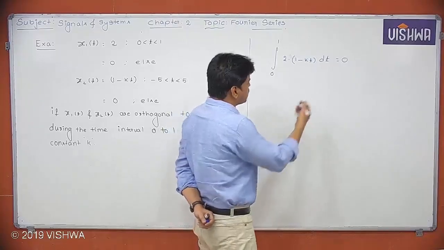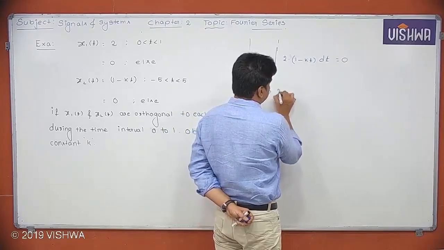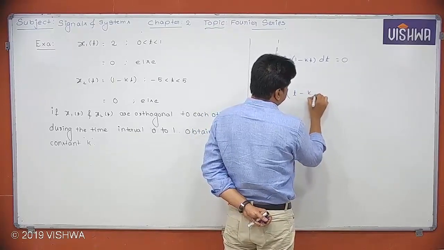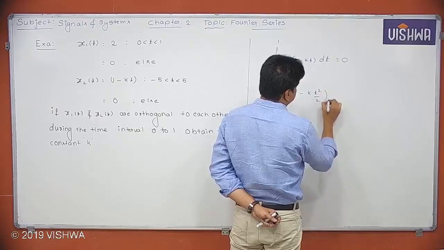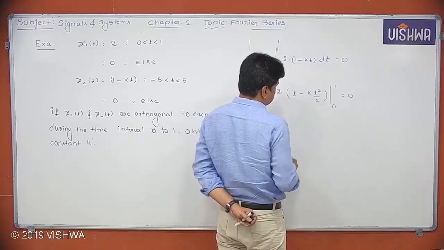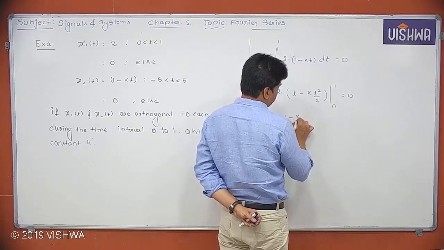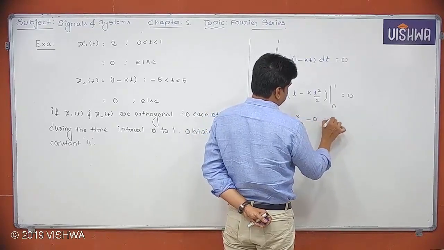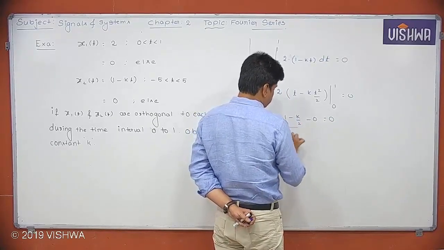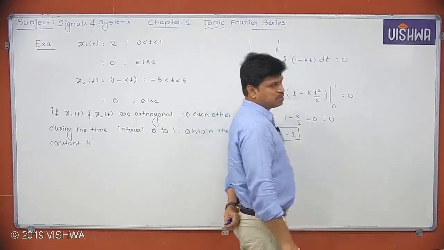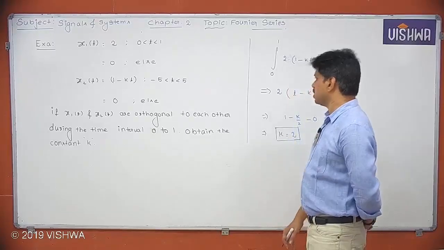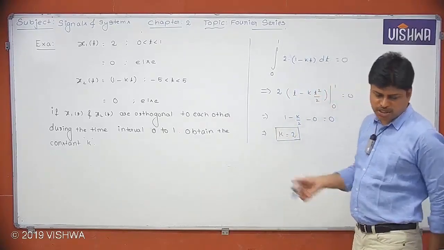Okay. Now let's do the integration. 2 is a constant. For 1, t minus k t square by 2 between 0 and 1 is equal to 0. So 2 will go here, and at 0 it will become 0. 1 minus k by 2 minus 0 is equal to 0. So simply k will become 2. So this is the k value so that those two signals will become orthogonal to each other in the interval 0 to 1. Okay.